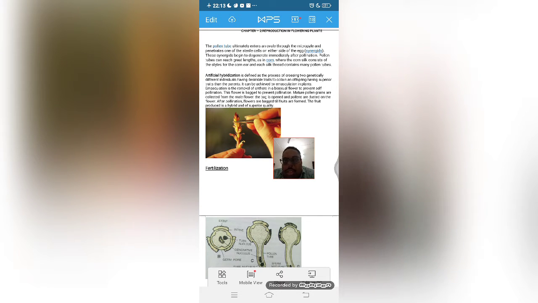So this technique is very simple. Earlier, in the last class, we have studied about pollination. That is a natural method, but this artificial hybridization is a 100 percent artificial method. Artificial method means human hand is intervened inside that. So what is happening is, if it is a flower, for example a bisexual flower, if a person doesn't want that normal fertilization to take place, so what scientists do,